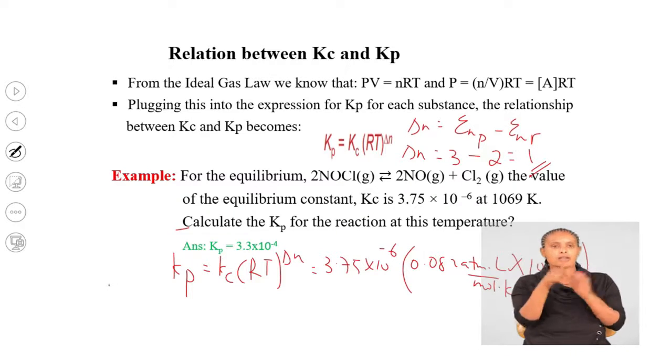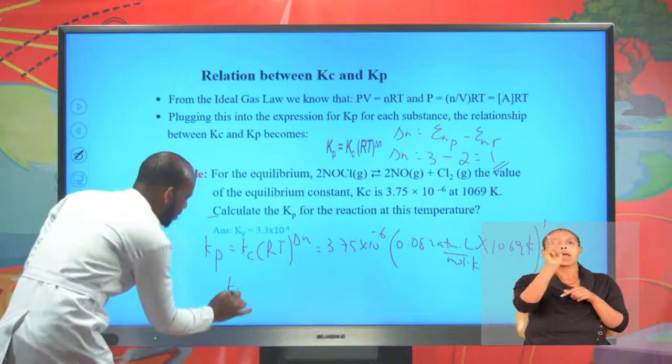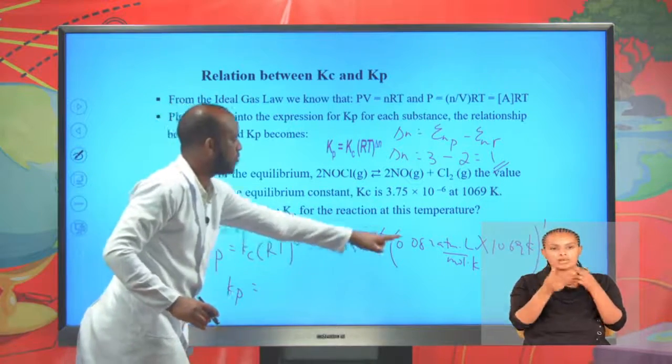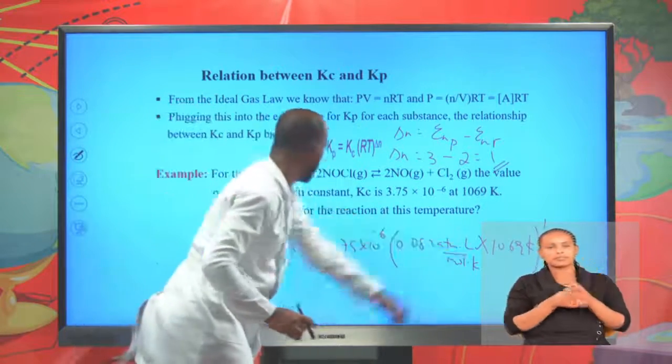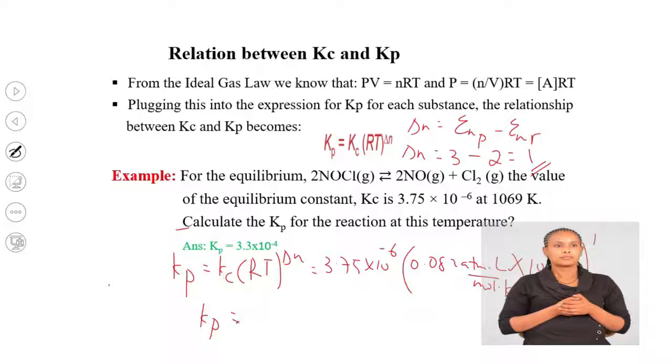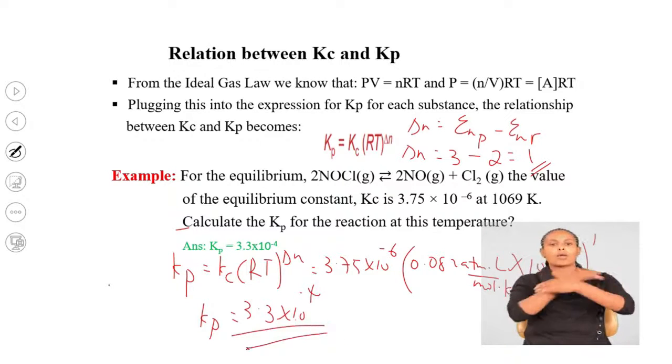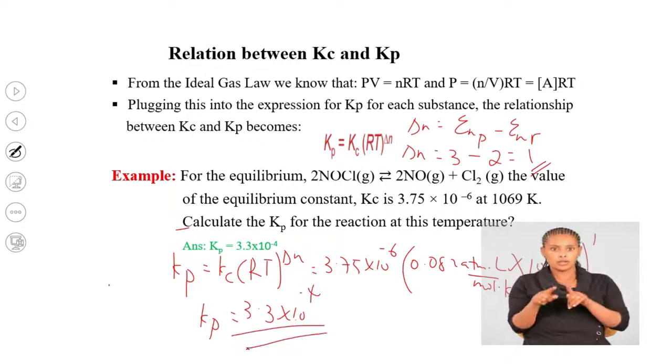Therefore, this is to the power of 1. Now Kp equal 3.75 times 10 raised to minus 6 times this times 1069, which is 3.3 times 10 raised to minus 4. This is the equilibrium constant in terms of Kp.